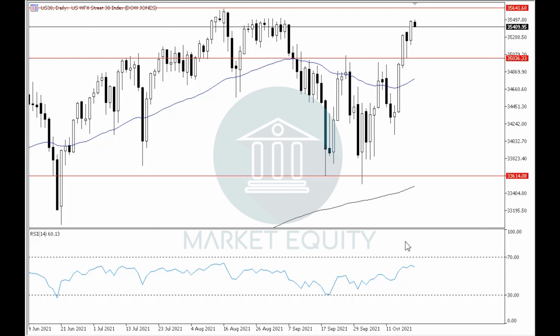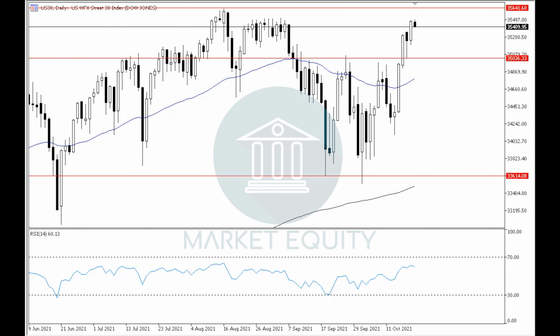If we notice the RSI indicator in the daily time frame, then we can see that it is currently moving around level 60, which supports the probability of rebounding down off of around the current levels in order to correct towards level 35,000, which resembles a horizontal support level for the pair in the daily time frame, before rebounding upwards off of it in order to continue with the uptrend.